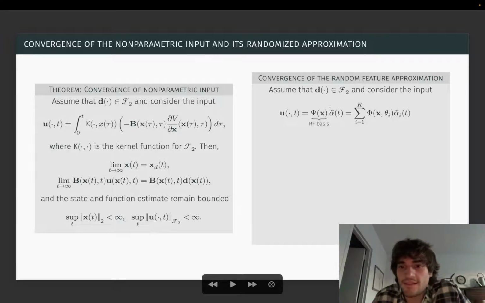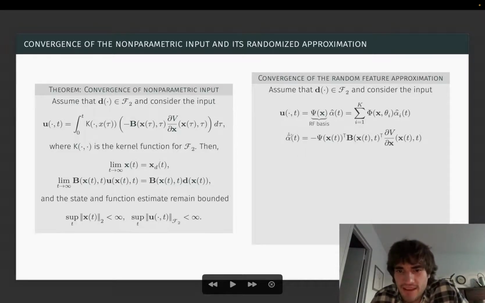We're going to use a finite dimensional approximation where we have some new basis functions, capital psi, that are a random feature basis, and they come from basically that law of large numbers expression on the previous slide. We're going to update our parameters alpha hat according to a standard adaptive law using this random feature basis.